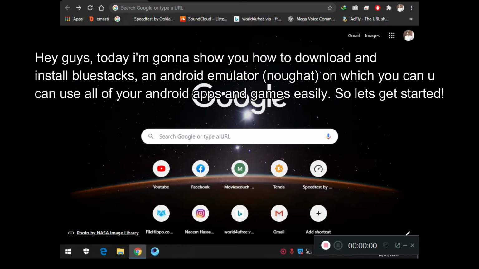Hey guys, today I'm gonna show you how to download and install BlueStacks, an Android emulator on which you can use all of your Android apps and games easily. So let's get started.